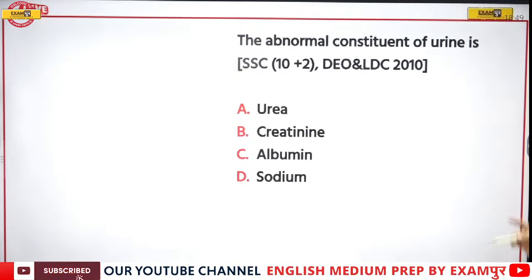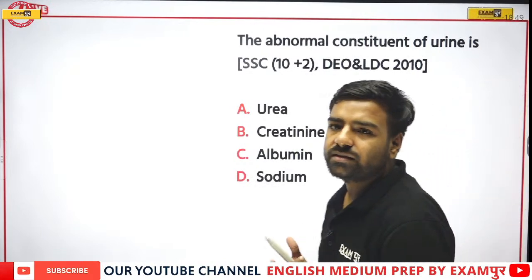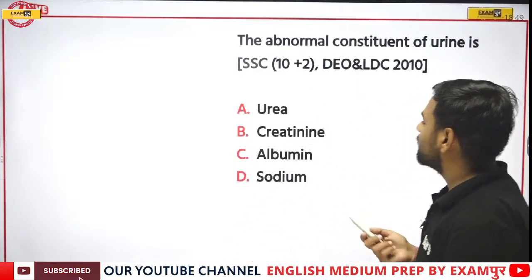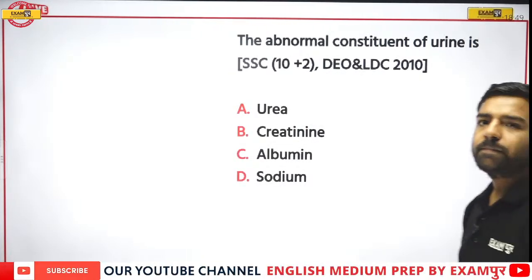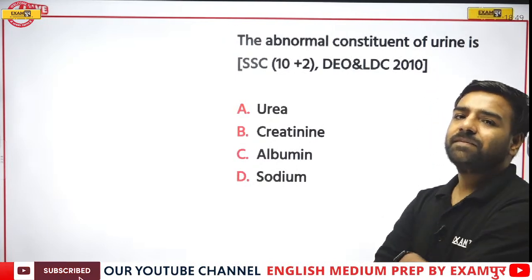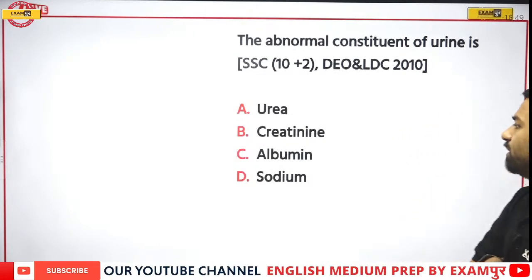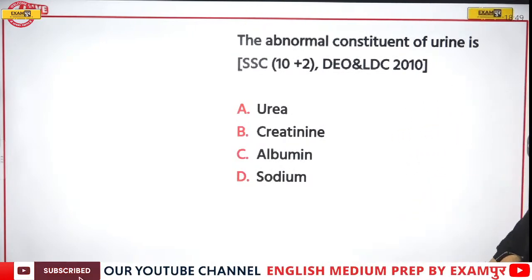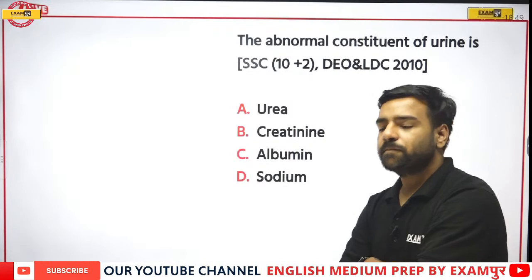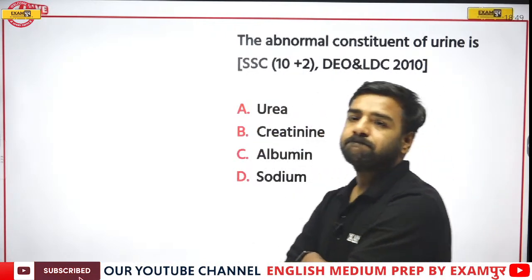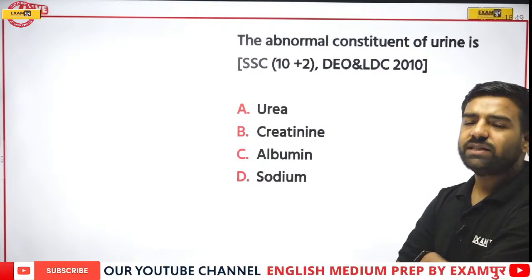Next, the abnormal constituent of urine is what? So urine consists of several things. Now, the question asked is, which is the abnormal constituent of the urine? So what would be the answer? Any guesses? It's very obvious that urea would be the part of it. Correct? Then Abhishek, Amisha, waiting for the answer. No one? So see, if I talk about the urea, it's very obvious that urea is going to be its